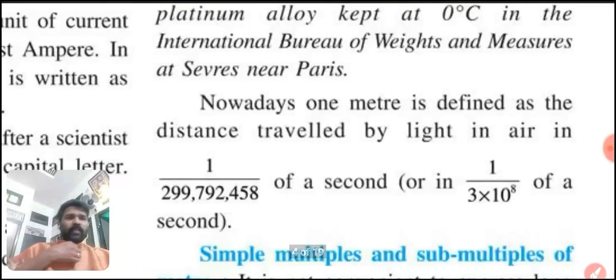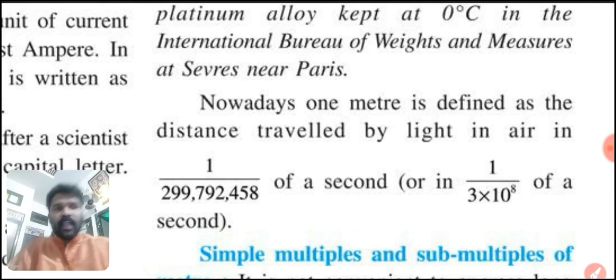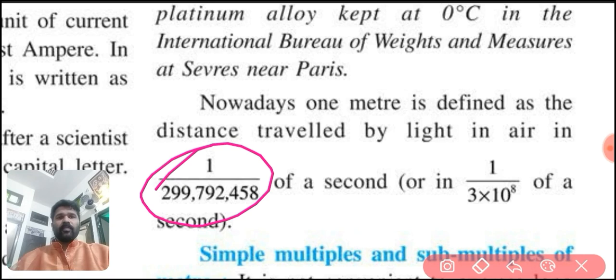Nowadays, 1 meter is defined as the distance travelled by light in air in 1 upon 299,792,458 of a second, or this can be written as approximately 1 upon 3 into 10 raised to 8 of a second. Okay.